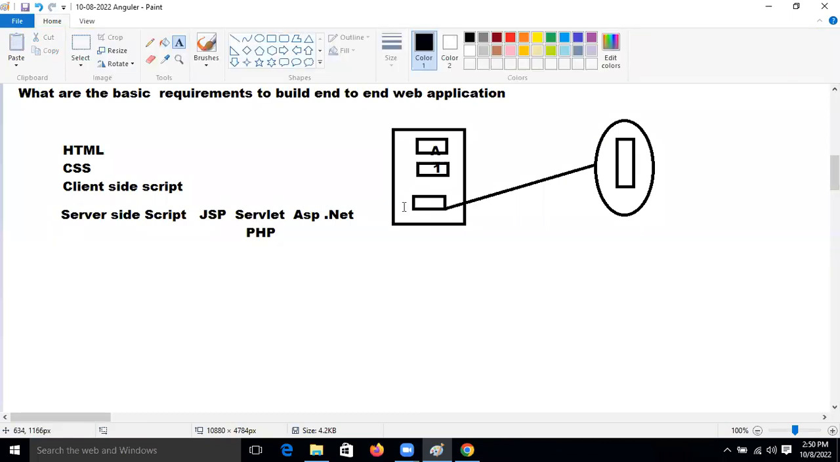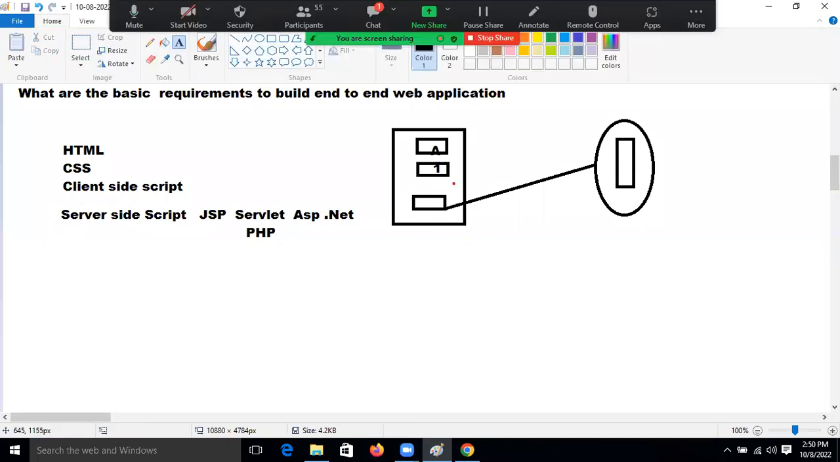So using these, we can process this request, and we can perform the validation in the server also. Now clear, friends? Yes, Ravi.